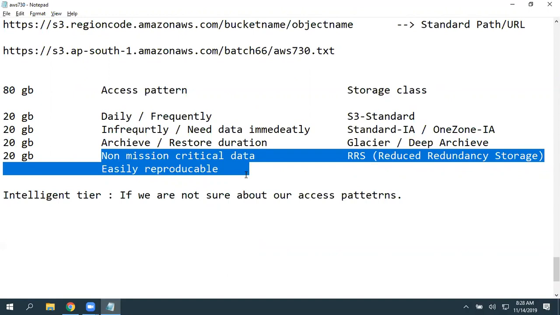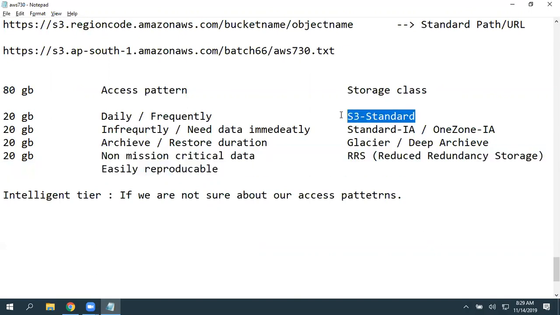Based on the storage class, we get availability and durability values. If you are taking S3 Standard, it is 99.99% availability and 11 nines durability. That means if you are storing data in S3 Standard, the chance of data loss is one file missing out of 100 million files over a year.